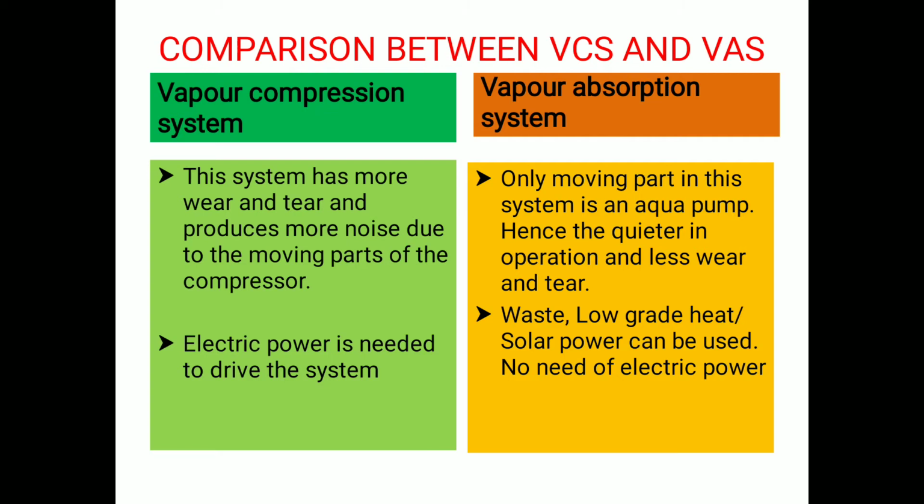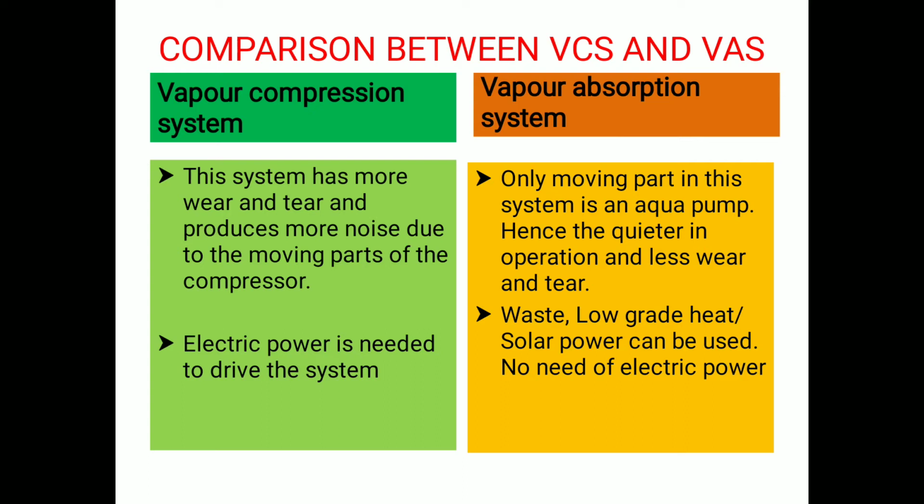Now let us compare the vapor compression system and the vapor absorption system. We already discussed many points regarding this topic, so let's summarize them. The vapor compression system has more wear and tear and produces more noise, due to the moving parts of the compressor. In the vapor absorption system, the only moving part is the aqua pump, hence it is quieter in operation with less wear and tear.